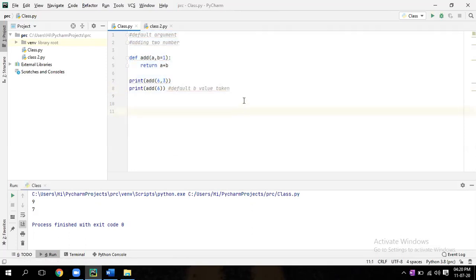Now let's say I want to add 3 numbers. Write a function to add 3 numbers. What to do? You have to take one more argument, that is nothing but c. Take one argument again, comma c, in the definition. Do it here only, comma c. That's it. Then return a plus b plus c.